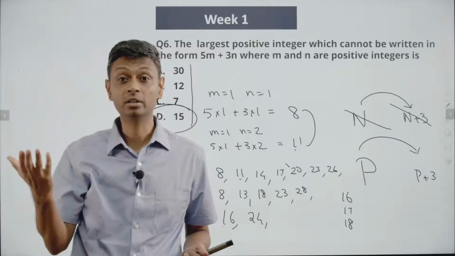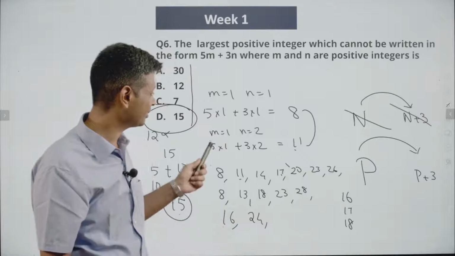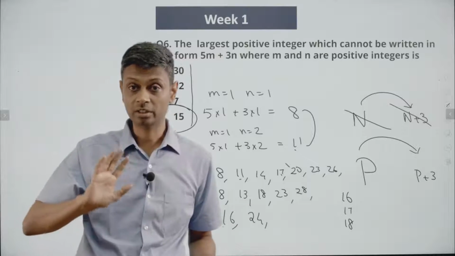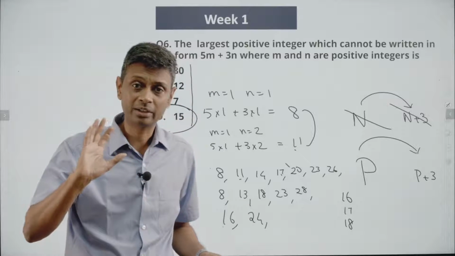Don't think about what cannot be done. Think about what can be done. I can write 8, I can write 11, 14, 17, oh, there's a pattern here. 8, 13, 18, there's a pattern here. 16, 24, there's some pattern here.